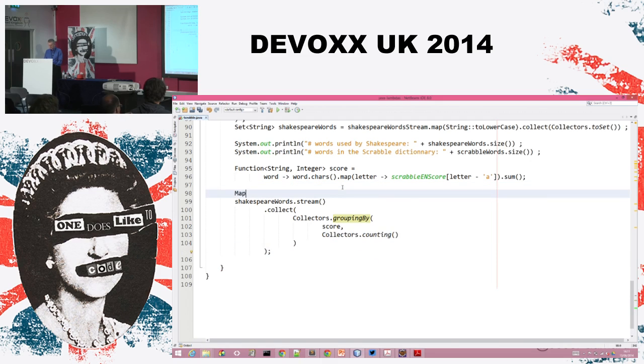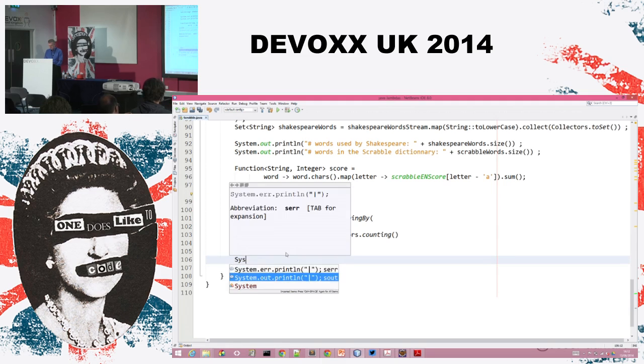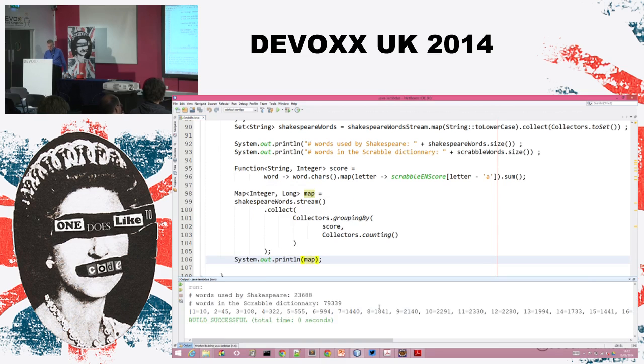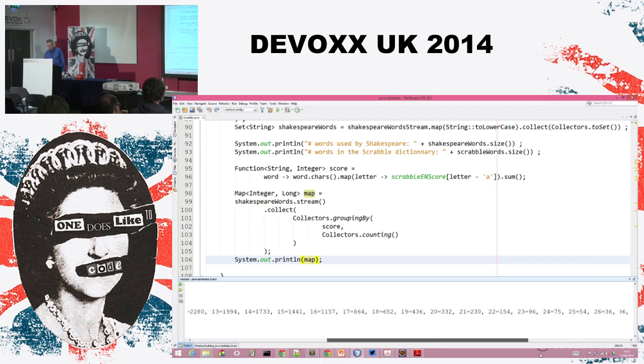What is this HashMap? The keys are the scores, so they are integers, and the values are the number of words used by Shakespeare that have that score. I can print out this HashMap to see what it gives. Okay, so I know that there are 2,000 words for 10 points. And if I check at the top of it, I've got 2 words for 40 points.